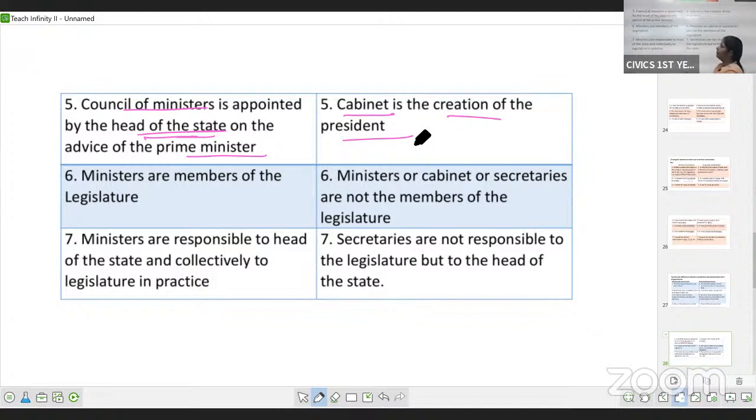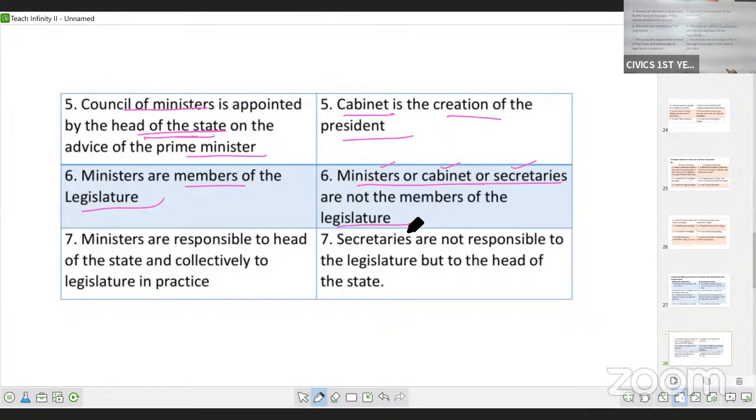Okay, then ministers are the members of the legislature. So the council of ministers, they are also the part of legislature. They are the members of the legislature. They are elected by the people. Now here, ministers or cabinet or secretaries, okay, they are called as ministers or cabinet or the secretaries. They are not the member of the legislature.